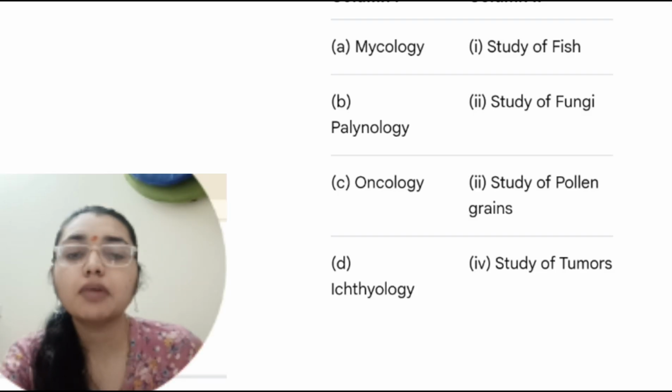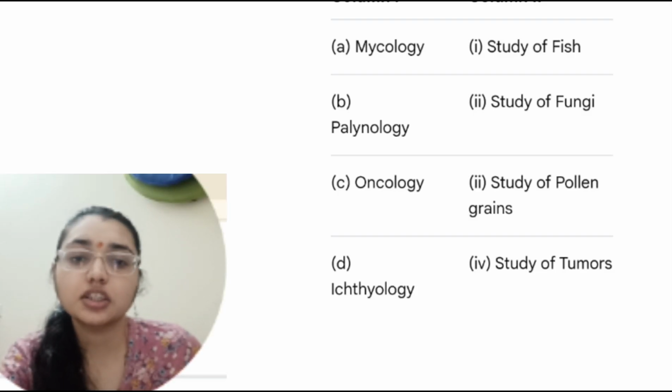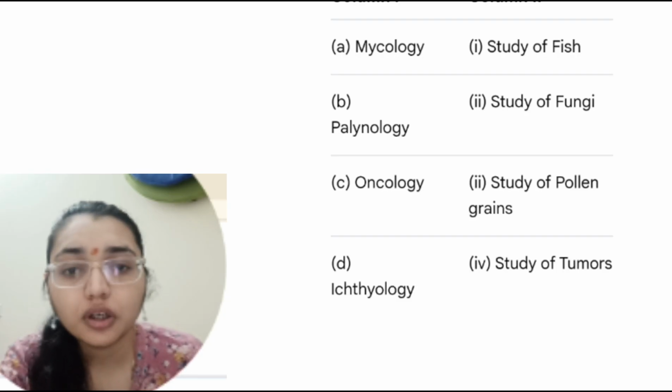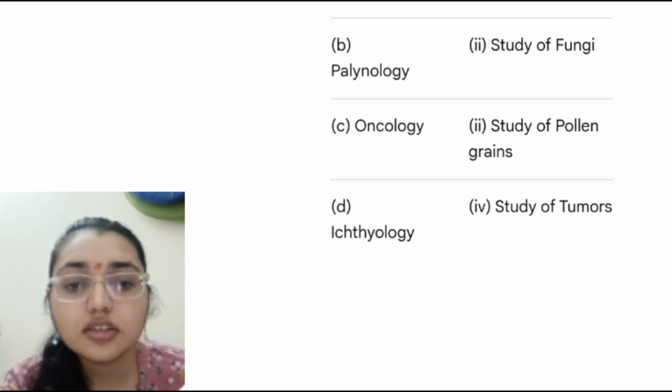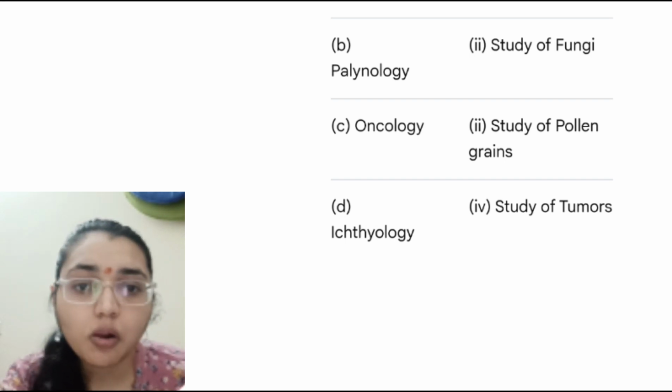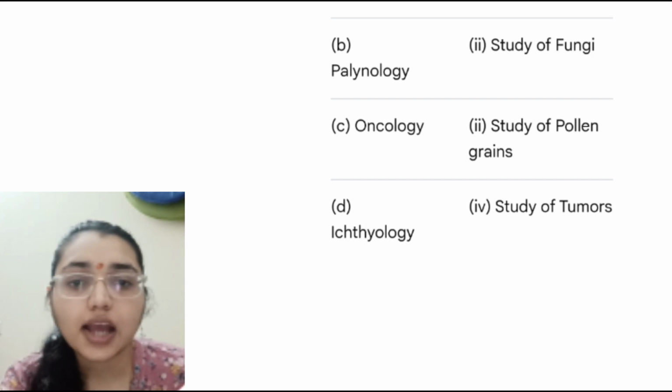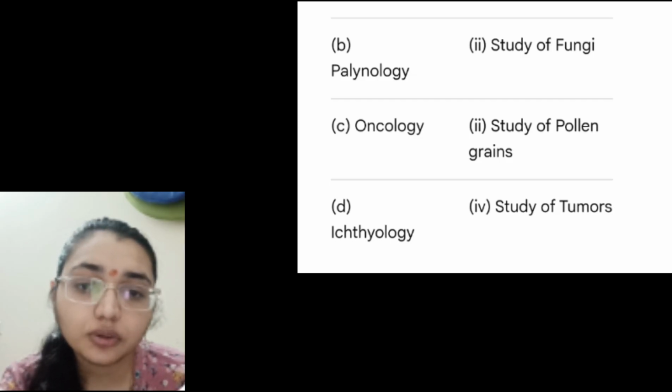Here we have to tell the biological studies and their specializations. The study of fungi is mycology, A pairs with 2. Then palynology: what is palynology? Palynology is the study of pollen grains. And oncology, what is it? The study of tumors. Whereas ichthyology is the study of fishes.